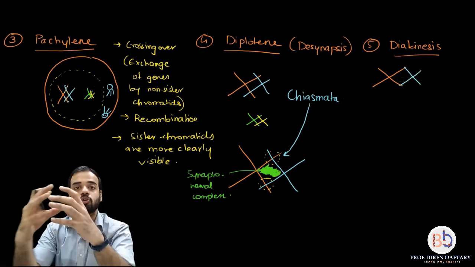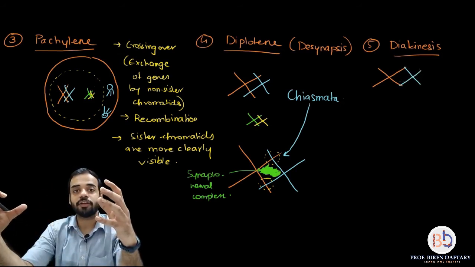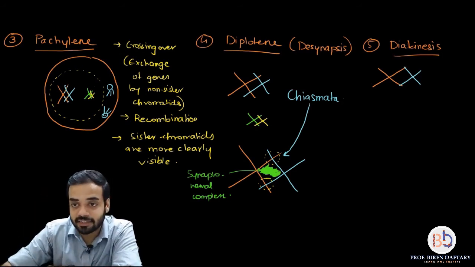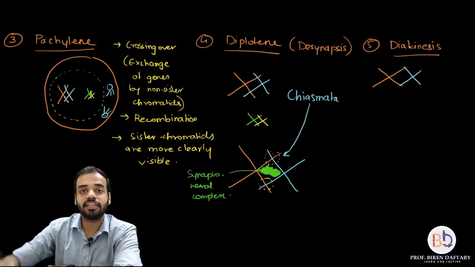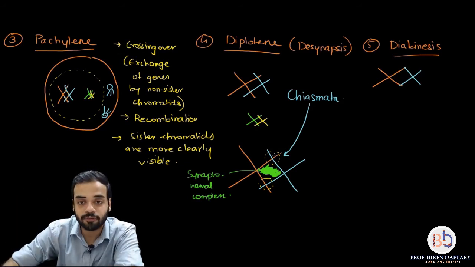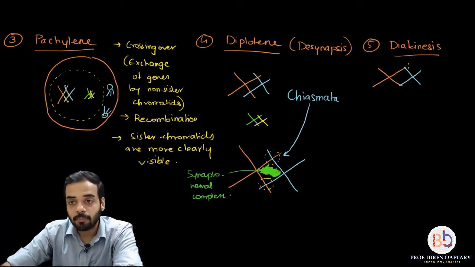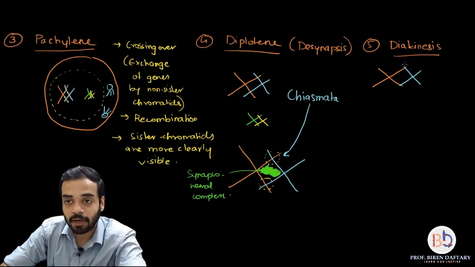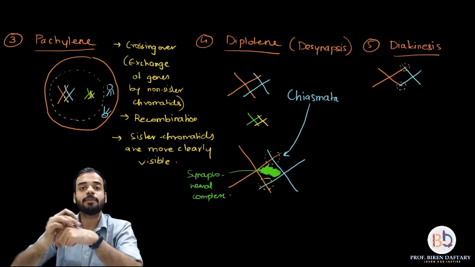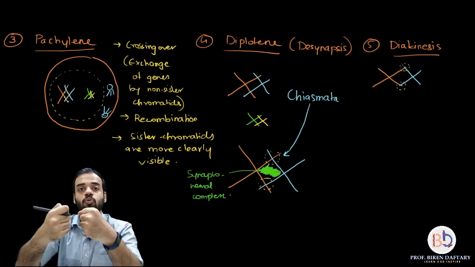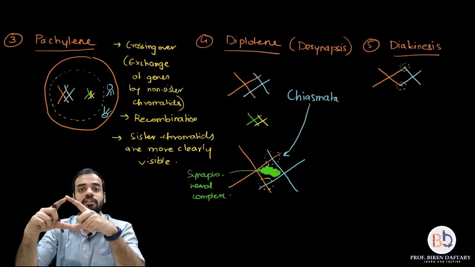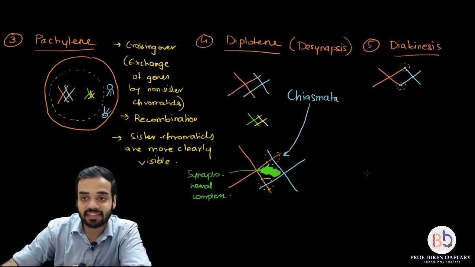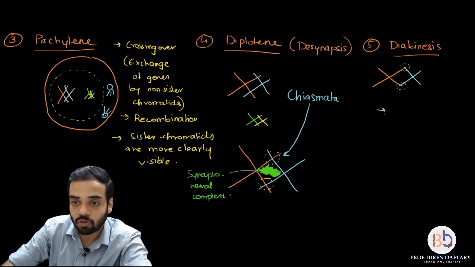Now can you see that the chromosomes have further separated, they are going away from each other, and because of that, if you see the chiasmata in this diagram, it is more towards the centromere of the chromosome. But here, the areas which I am marking as chiasmata, this yellow circle and this yellow circle, have moved towards the tips of the chromosomes. That is because the two chromosomes are pulling each other. Only those tips are now attached to each other, and that is called terminalization.